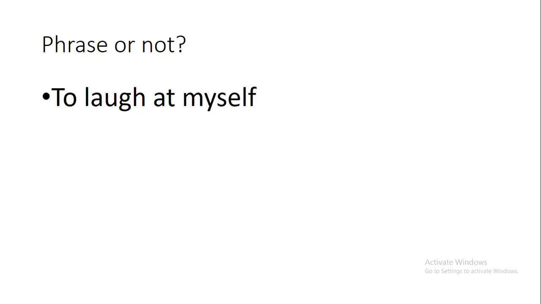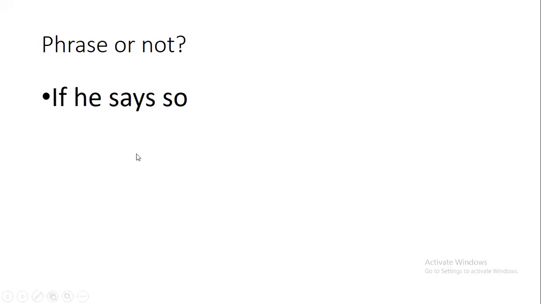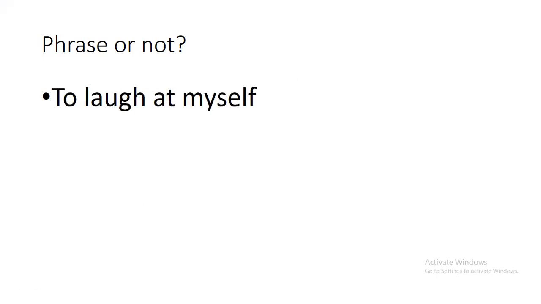All these are examples of prepositional phrases. However, to laugh, to drink, to eat, to study are examples of infinitive phrases or infinitives, because they are made up of to plus a verb. Okay, so please clear your hands. You got this absolutely correct. This is an infinitive phrase.